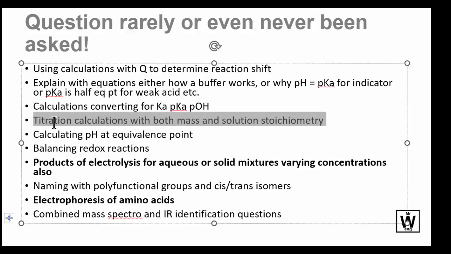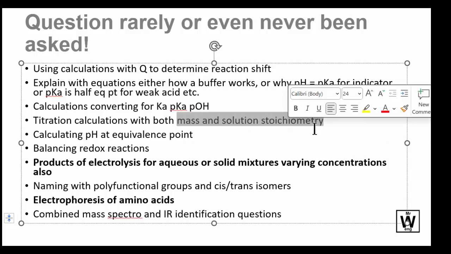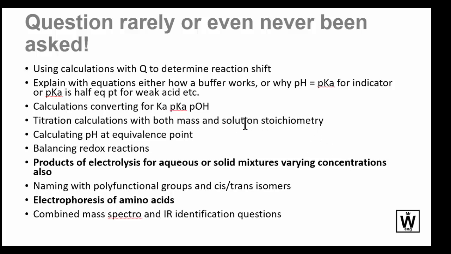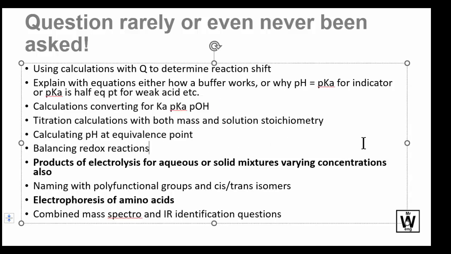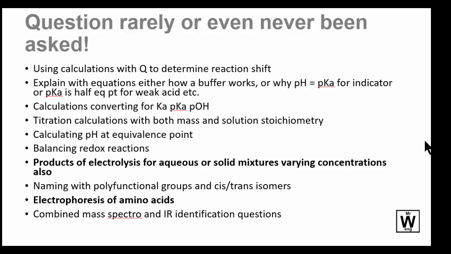Titration calculations, because they should just be standard bread and butter. If you can't do stoichiometry, you should be penalised for that, and understand it in a complex situation as well. Often not in the test, so I probably should highlight that as mandatory. But anyway, the pH at equivalence point is probably the hardest thing you could do. That is a lot more complicated than you realize, because you've got to realize what's at the equivalence point. It's a conjugate acid or base. You've got to reverse it, convert the Kas over and do all the calculations for that. That's not reading off the graph.